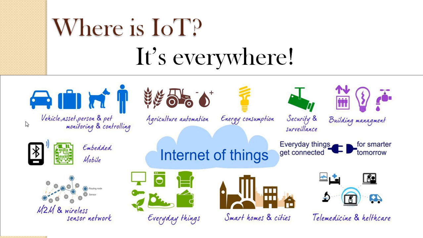So as soon as a coma patient is rising, or if any ICU patient needs some help, definitely it will send information to the doctor, so immediately the doctors can address that particular patient. So this is easily done with the help of this IoT process.